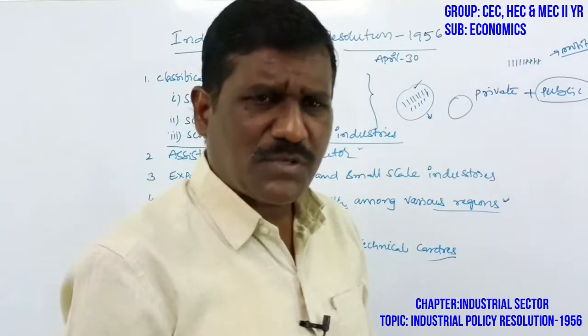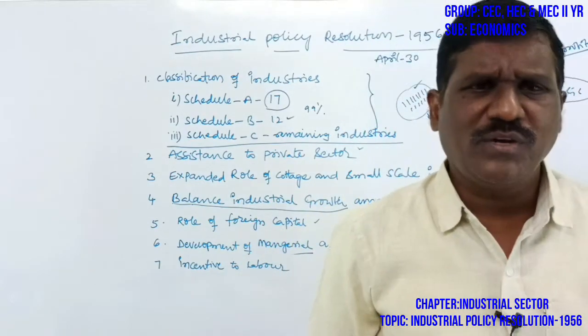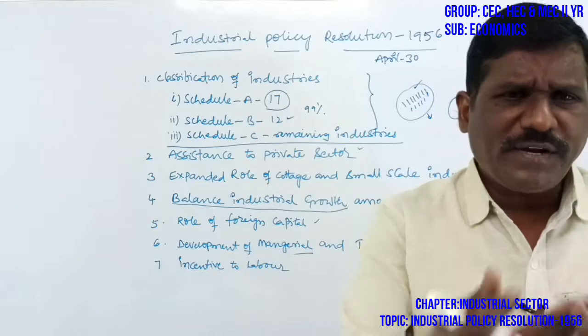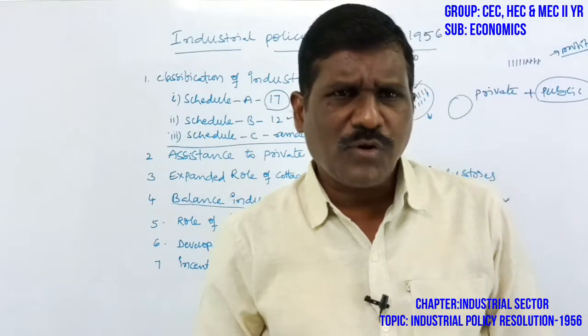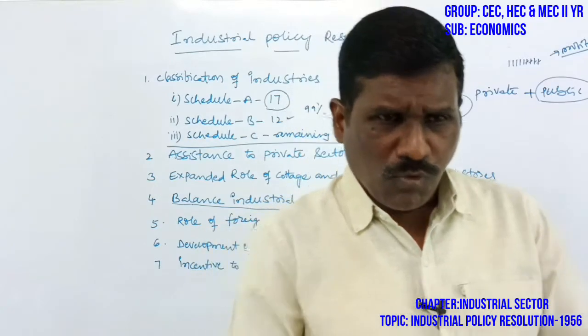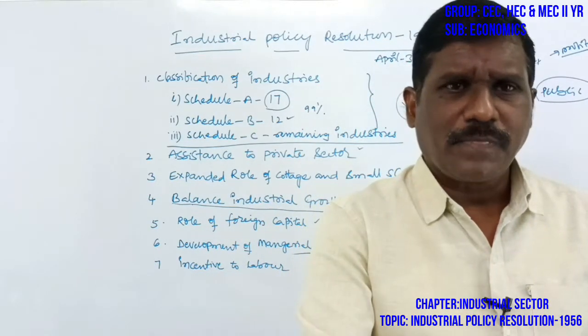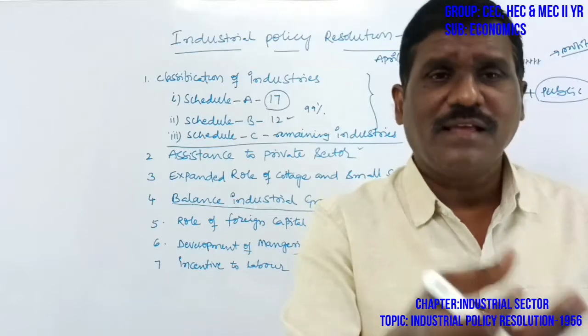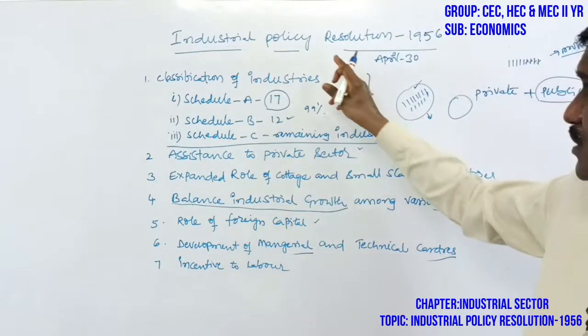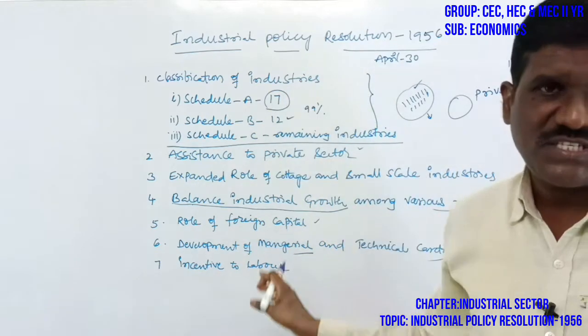Incentives should be given to the laborers, to encourage them, to cooperate with them and to provide more and more facilities to the labor. Then only can we get effective work from the labor. So these are the industrial policy resolution features.